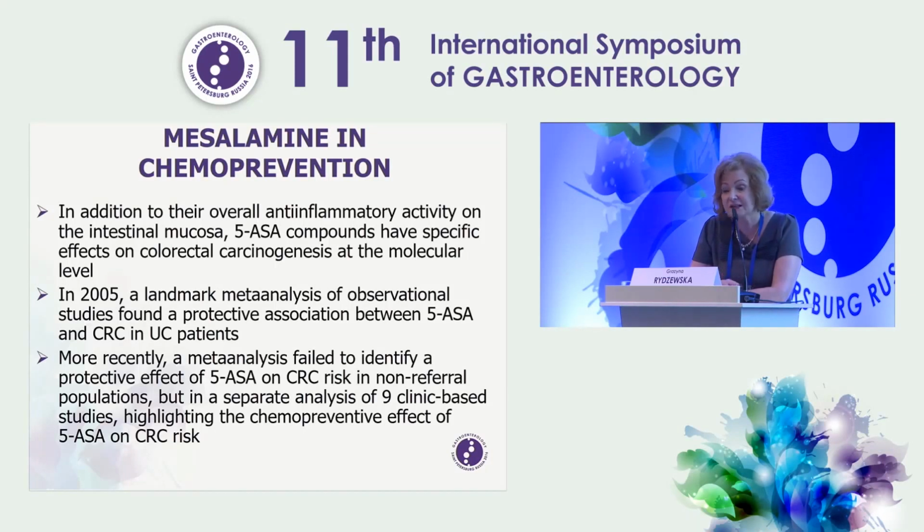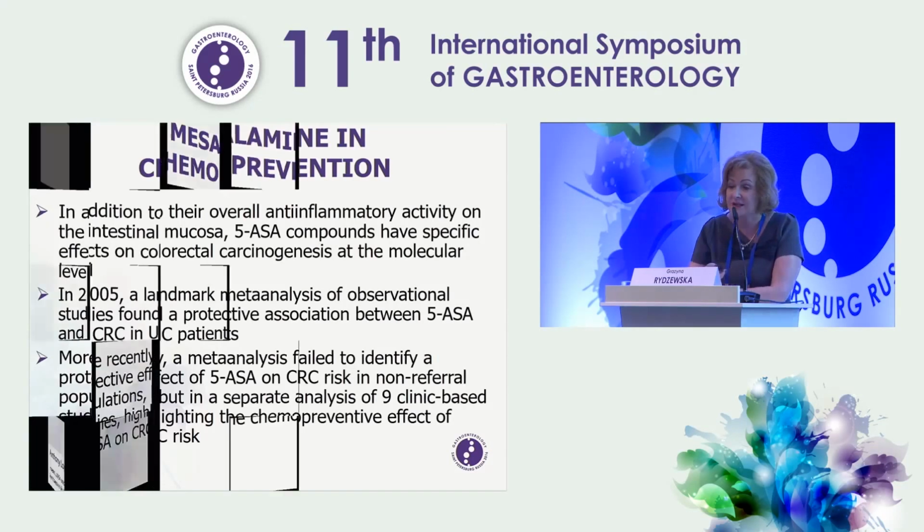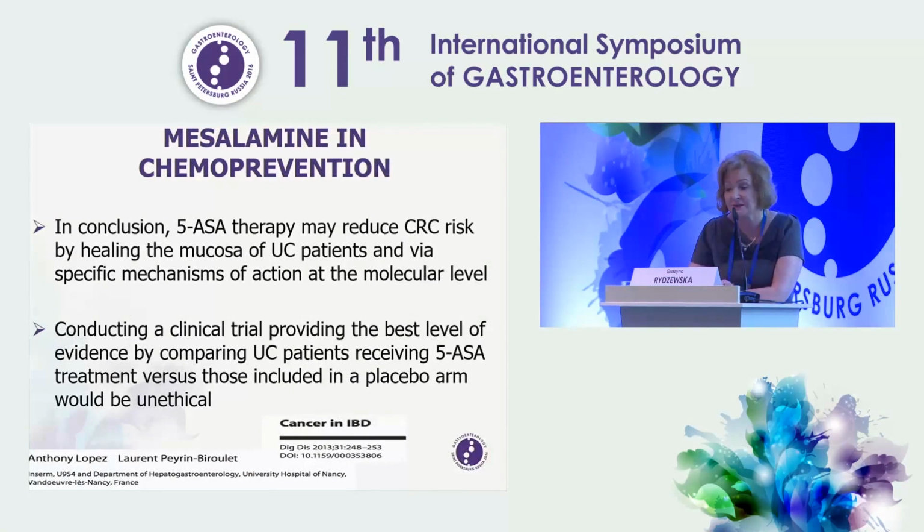A few meta-analyses found a protective association between 5-SA and colorectal cancer in UC patients. However, more recently, some meta-analyses failed to identify the protective effect also in some group of patients. So data are still unclear. However, when we take all those data, it seems that 5-SA therapy may reduce colon cancer risk by healing the mucosa in UC patients and via specific mechanism of action at the molecular level.